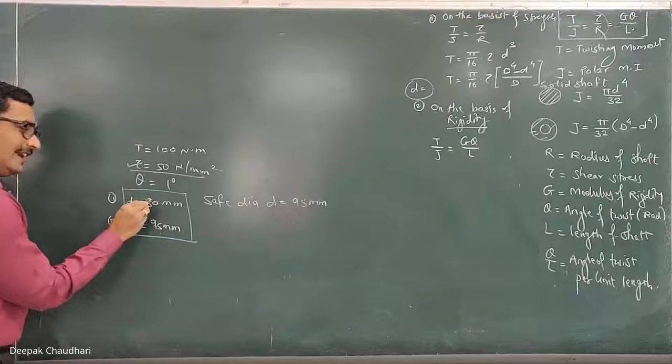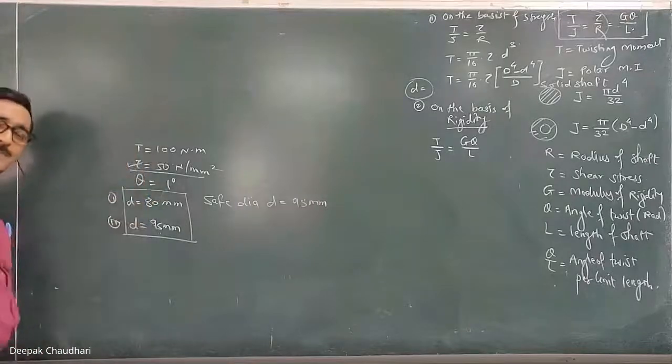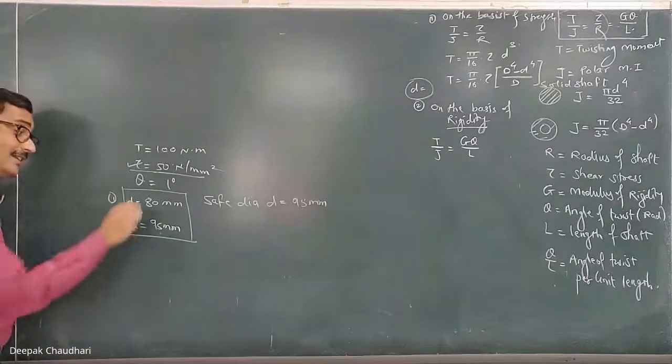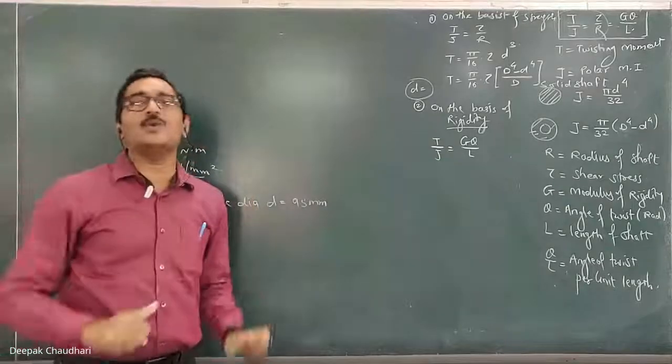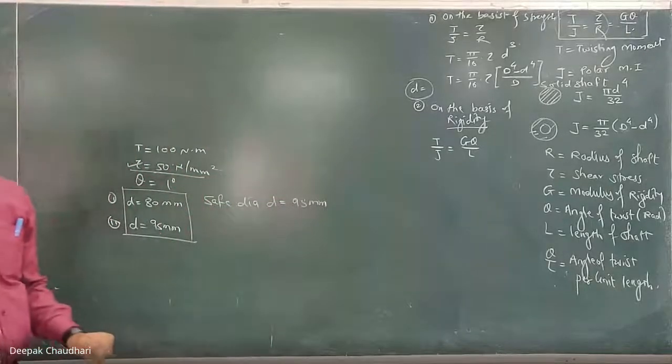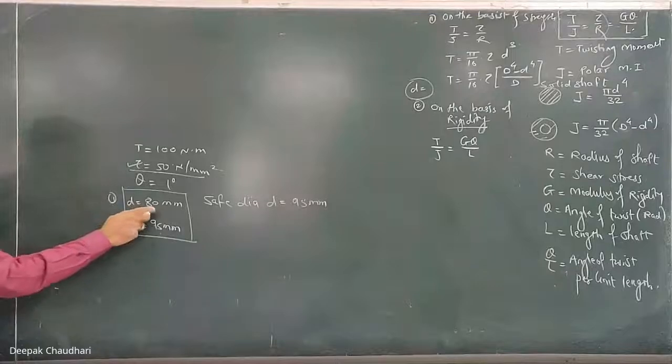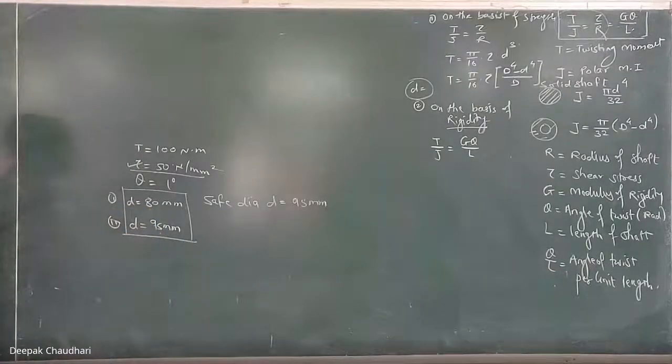condition, in that case the stress induced will be less than 50 Newton per millimeter square. But in that case the angle of twist will be more, there will be more than 1 degree twist, which is not permissible. That's why I cannot use this. Yes, so I have to go for this.